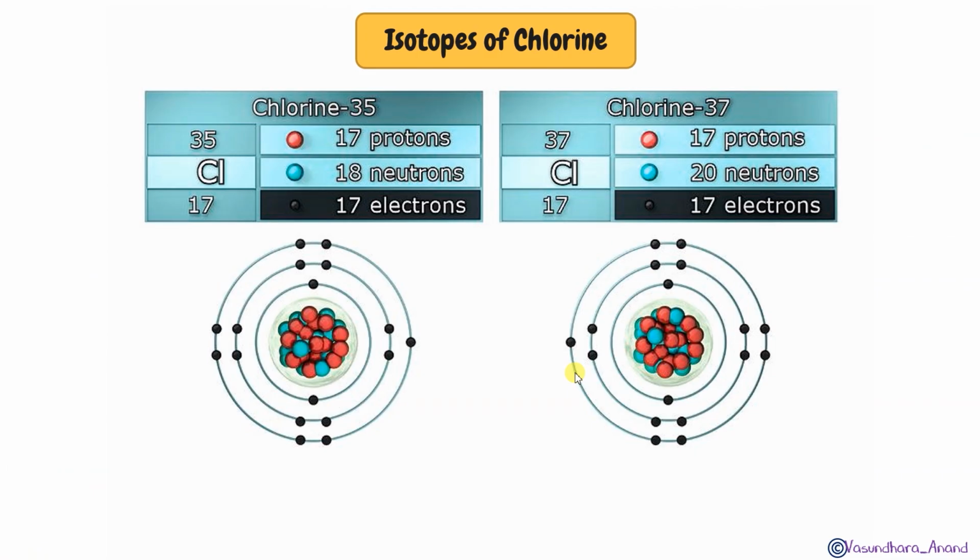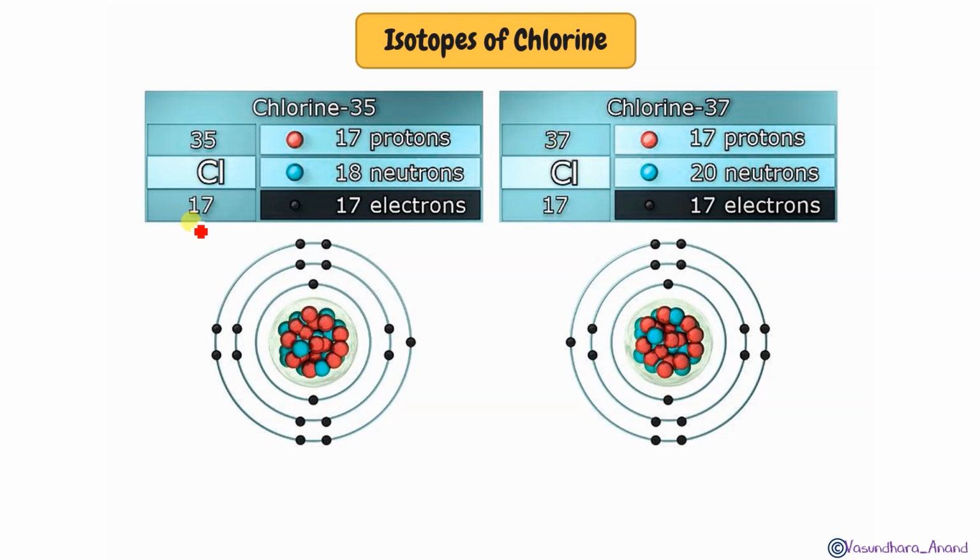Yes. So here is another example, isotopes of chlorine. We can see chlorine is named as chlorine 35 and chlorine 37. What does it mean? Chlorine 35, we know that isotopes will always have the same atomic number. So we don't even need to write the atomic number. We can say simply chlorine 35, that means the mass number is 35 and 37, while the atomic number in both cases will be 17 only. So it can be represented like this: chlorine 35 as a superscript and 17 as a subscript. Similarly, chlorine with 17 as a subscript and 37 as a superscript.